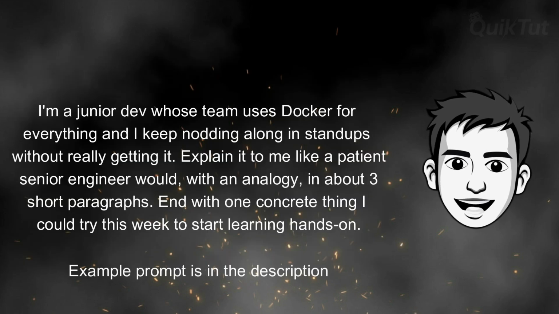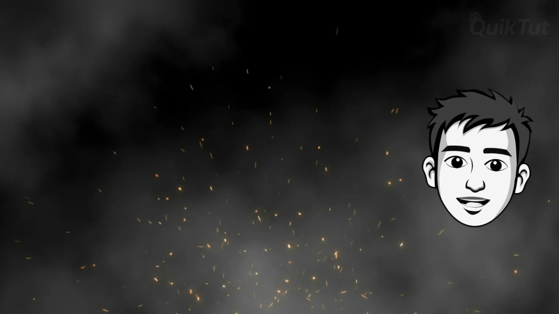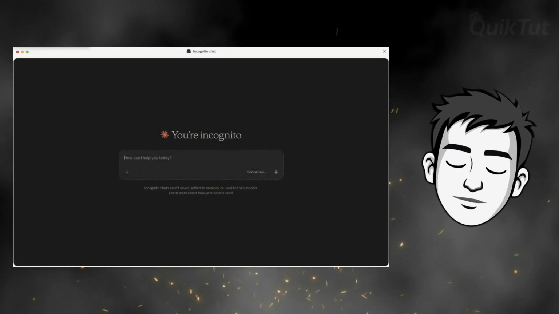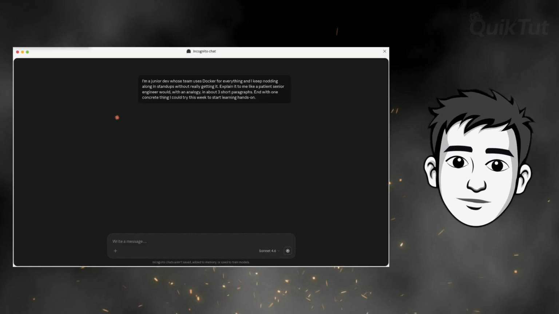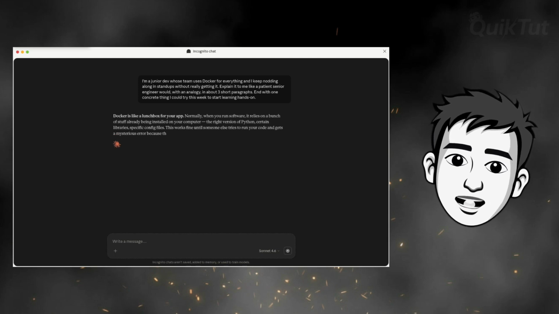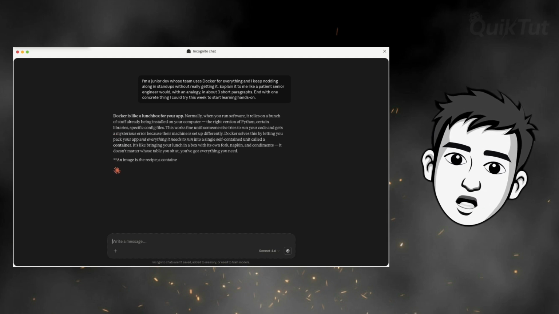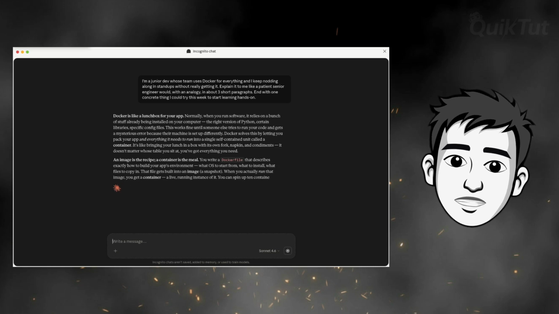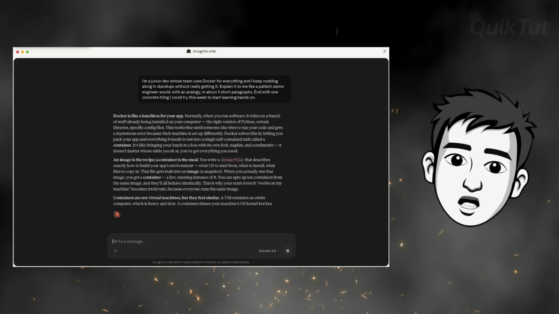Now run the full prompt, and you've got a tight explanation that opens with a lunchbox analogy, walks you through what's happening at your level, and ends with a real command you can paste into your terminal this week. Claude even fills in the actual command without being asked, which is exactly what a good prompt unlocks. Same starting topic, completely different output.